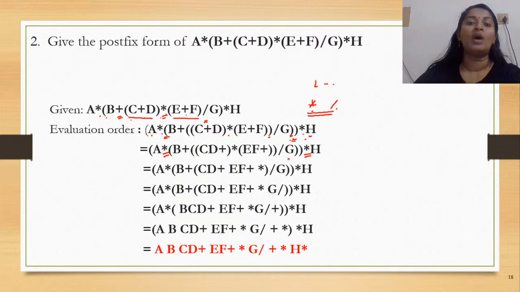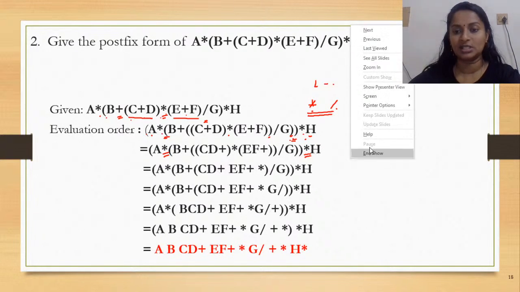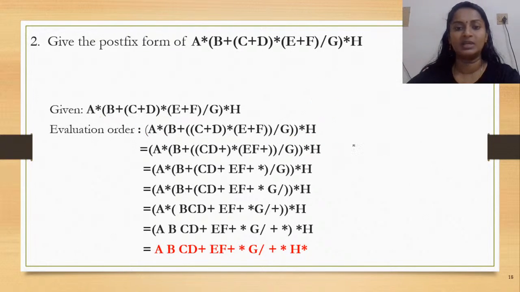Definitely the one with A, the operand A. Okay. So, this is how it would be appearing. Okay, now we're going to change to the postfix notation. Now let me erase so that this would be a little more clear. So which is our innermost expression, C plus D and E plus F, right? So this would be converted to its postfix equivalent, which is CD plus and EF plus.